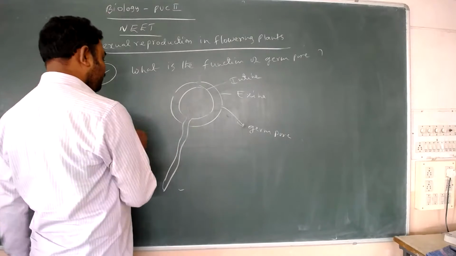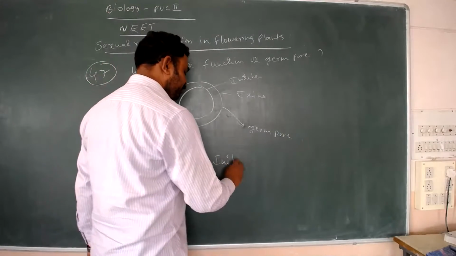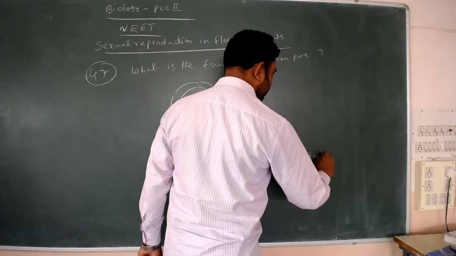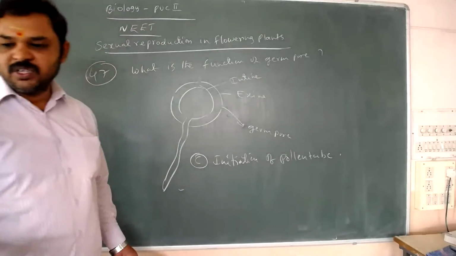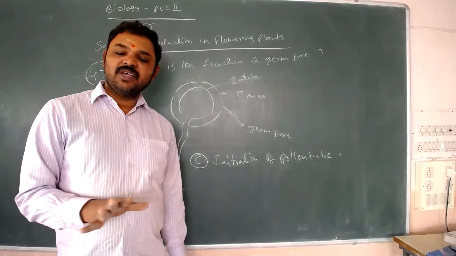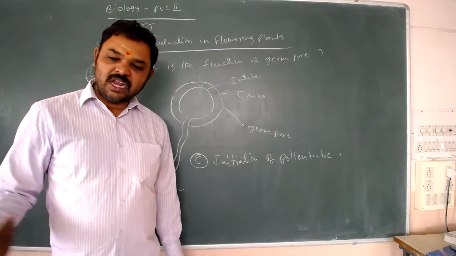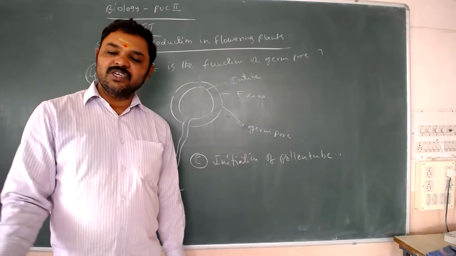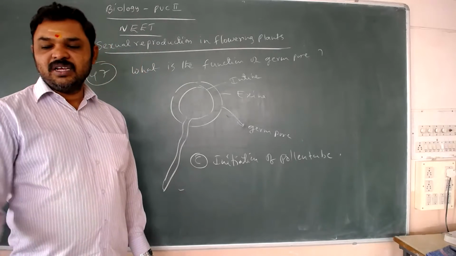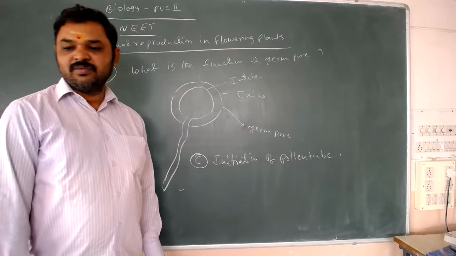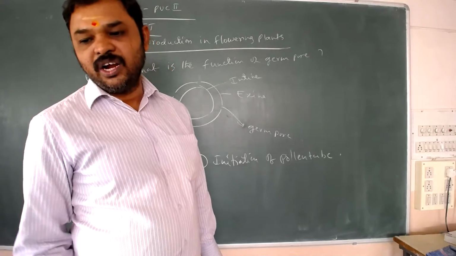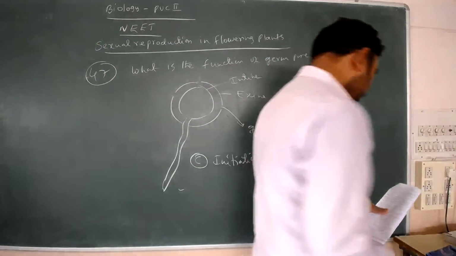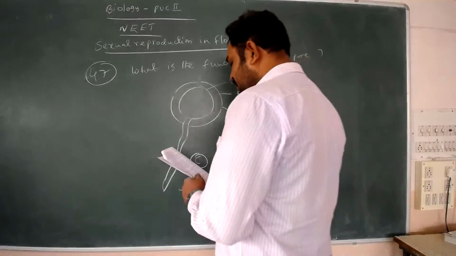The germ pore is a gap left by the exine, allowing the pollen tube to initiate. The pollen tube brings gametes into the embryo sac, allowing fertilization, which results in zygote, endosperm, and finally seed and fruit formation. So the answer is C. Next, question 48: which one of the following statements is wrong?